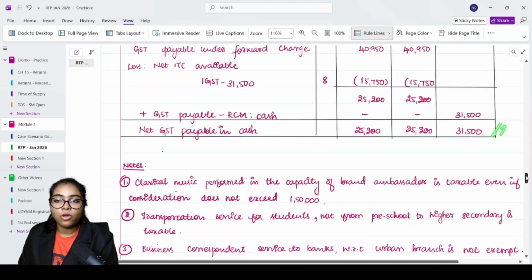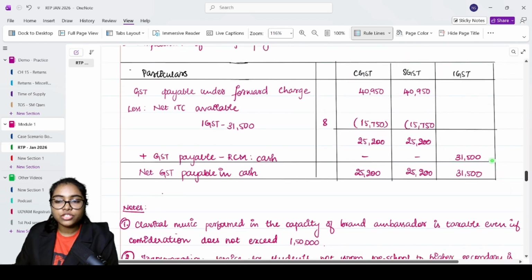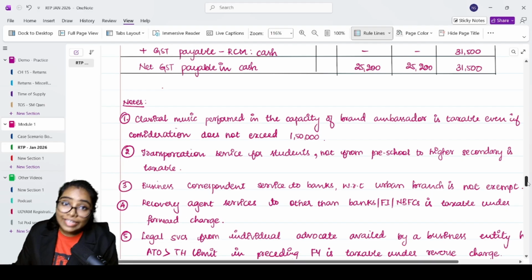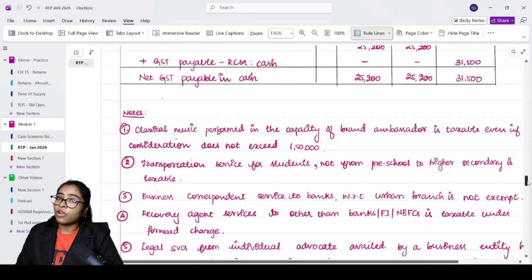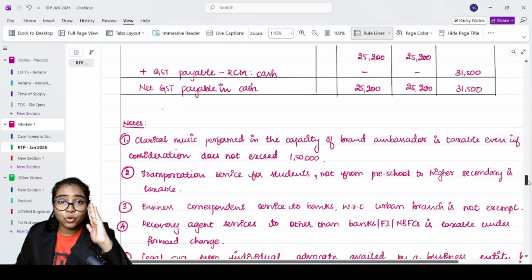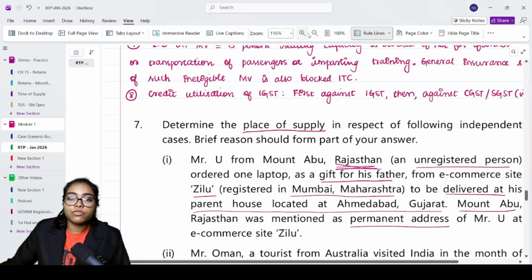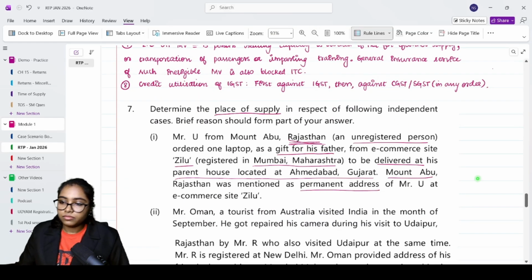So that is why I always encourage, finish the numerical part of the question first, then come to the notes. But give the notes. Definitely give the notes. Do not miss out on the notes because you will lose marks if you don't give the notes. Alright. Now we move to the next question.